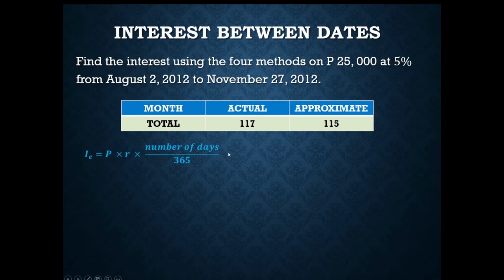The formula that we have there would still be the formula for the exact interest. Substituting the values, we still have 25,000 pesos and 5% for the principal and rate of interest respectively. While for the exact interest in actual time, we'll now have 400.6849315, or simply 400.68 pesos.